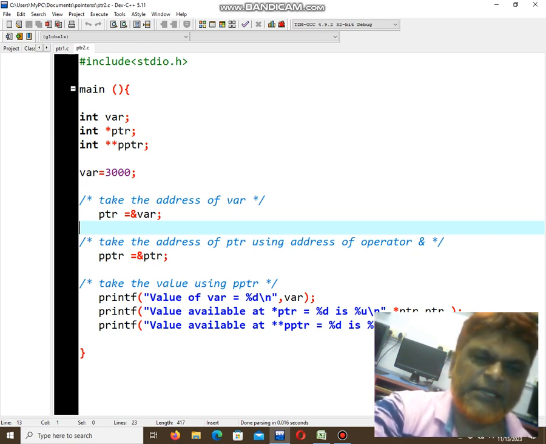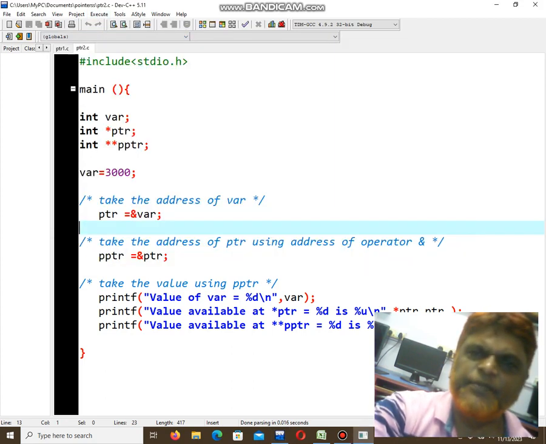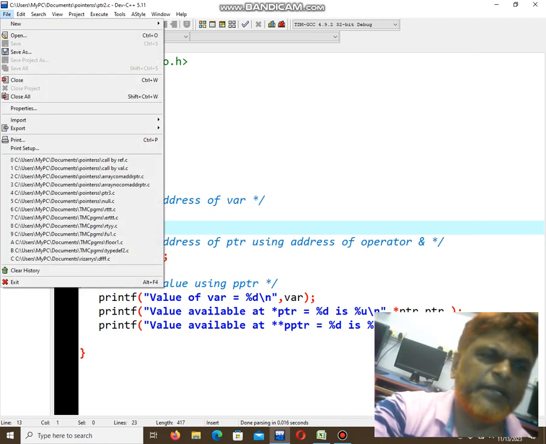I am using ampersand, one address pointing to another pointer variable. Again the same, the address of a pointer variable pointing to one more address. Here I am writing one value, one address. Now if I compile and run this program, you can see the output like this. Like that you can keep on pointing.